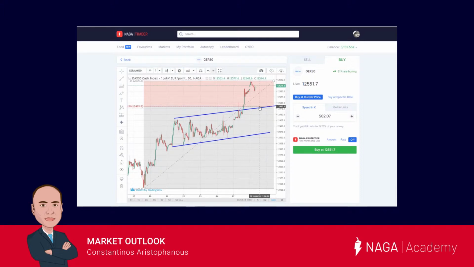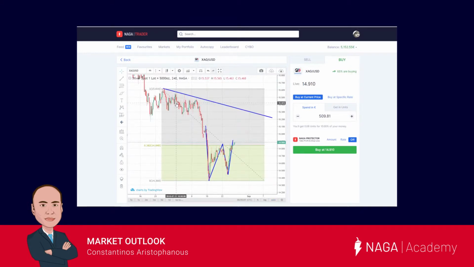12,485 price area. This area can be considered as a strong support, as it consists of a retest of the uptrend trading channel as well as the 23.6 Fibonacci retracement level. If price reaches this area, we're expecting a bounce to the upside to approximately the 12,600 price level or slightly higher.